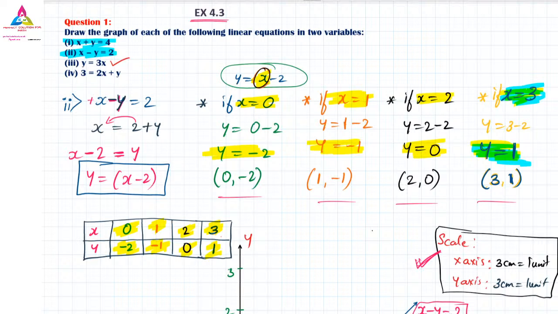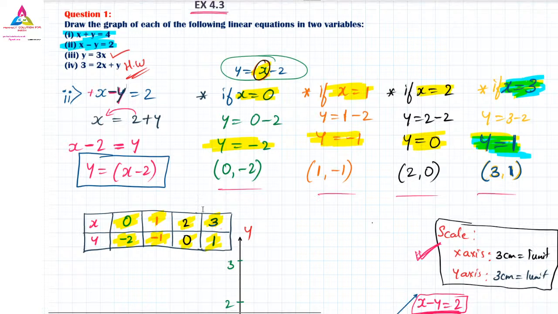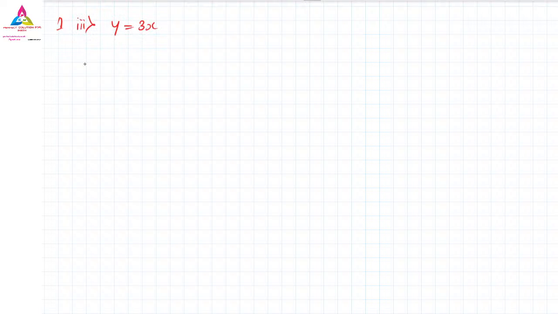So y equals 3x. The fourth one is for your work, so all of you do it as your work. The third question is y equals 3x. In this question also, there is no need to convert. One thing you remember: no need to convert in terms of y equals, because they have already given y equals 3x, so you already have the equation.